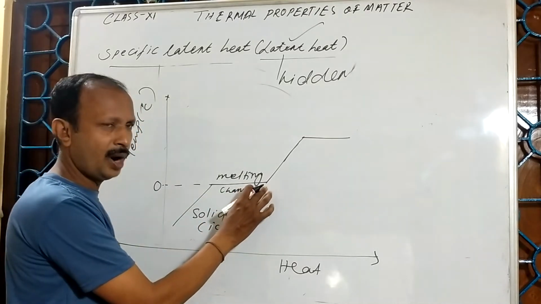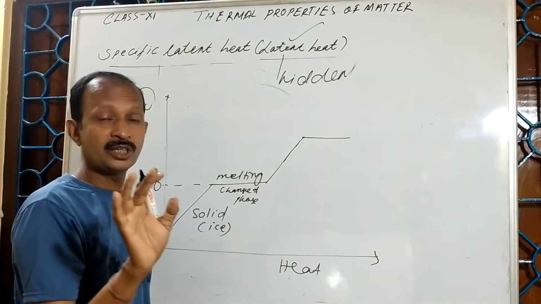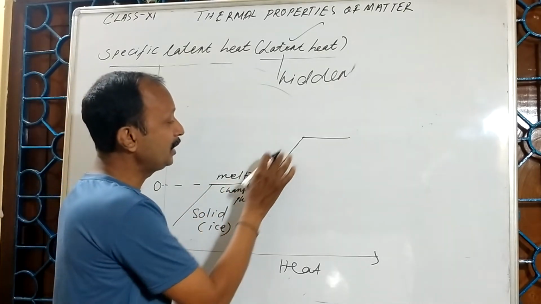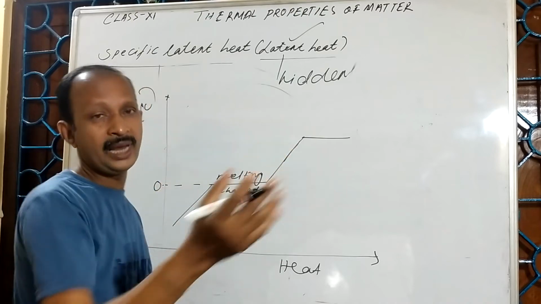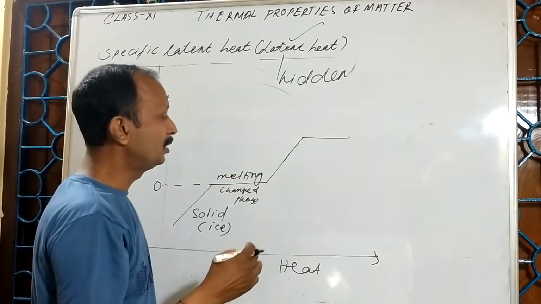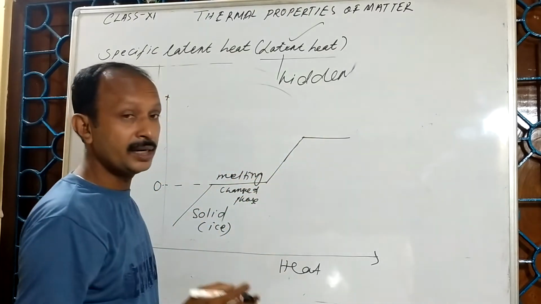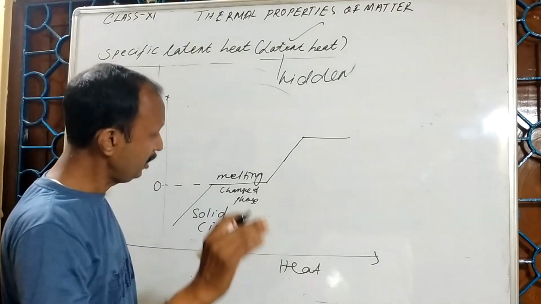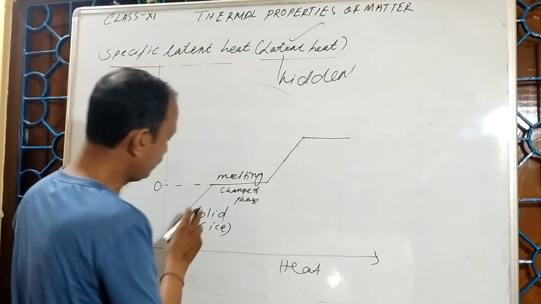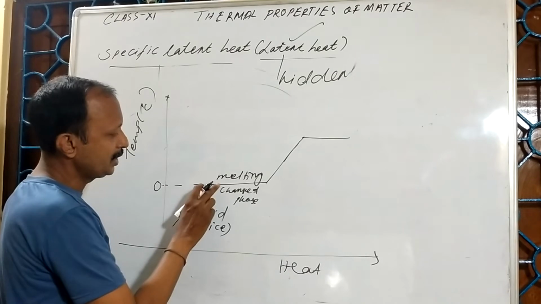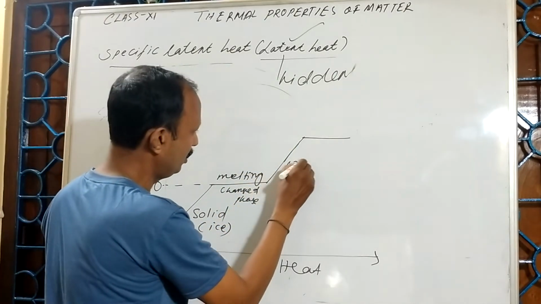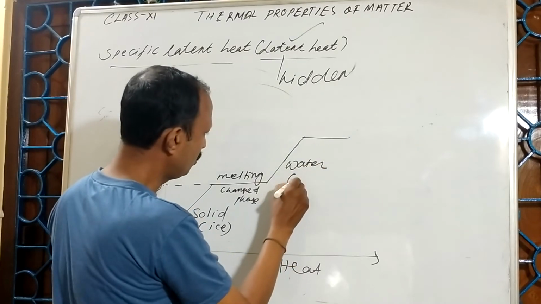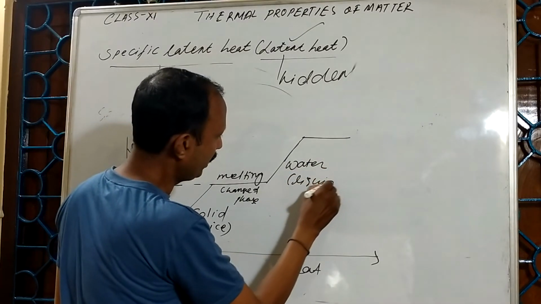Once it has converted into water, again its temperature will not change until the water starts to boil, meaning evaporation starts in bulk. So here to here you find the solid phase, here this is the melting case, and here you find only water, which is the liquid.